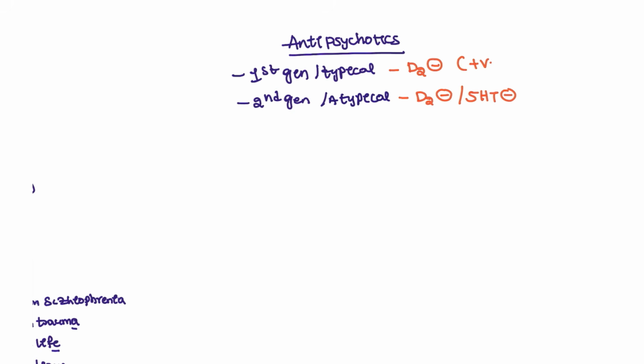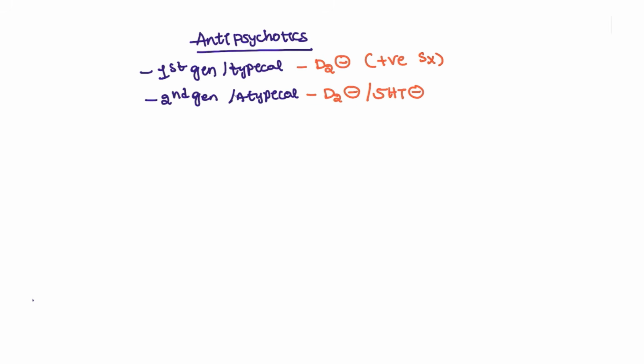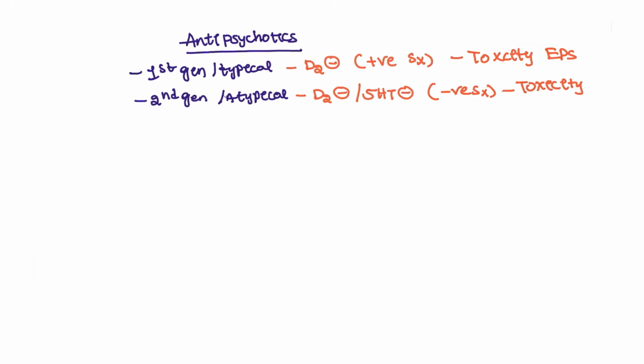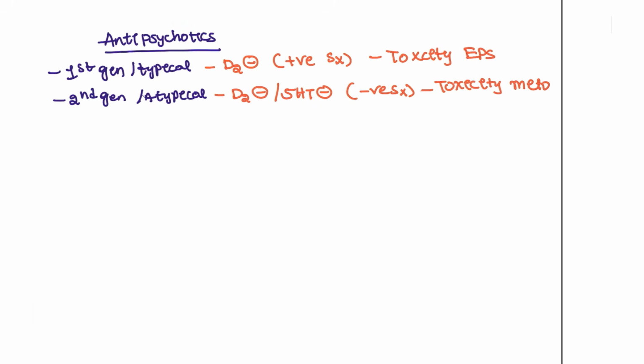So this will relieve the patient from the positive symptoms. And the second, atypical drugs will relieve the negative symptoms. But the toxicity associated is more with the first generation, especially extrapyramidal symptoms, whereas second generation drugs also have equal toxicity, but this toxicity is mostly seen with the metabolic symptoms.